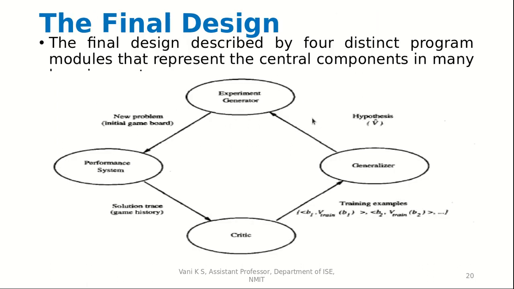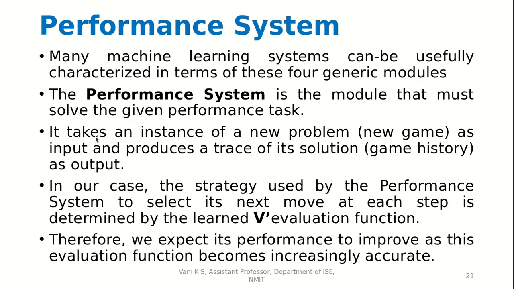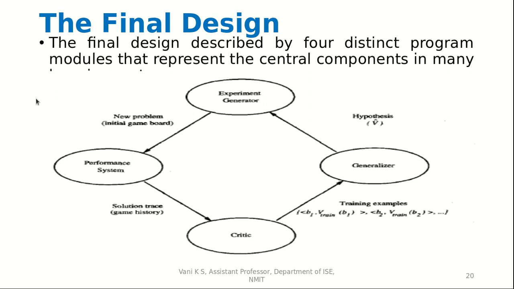Then we come to the final design. The final design is described by 4 distinct program modules that represent the central components in many systems. So this is basically a cyclic model, and here we don't have any such end point. Whenever we are doing an experiment, we have to take a new problem and pass it to the performance system.